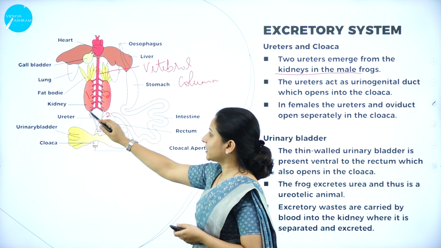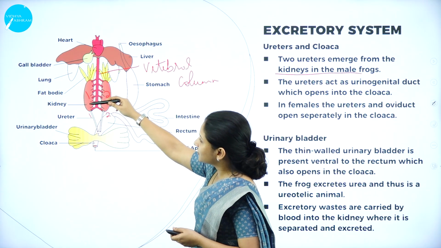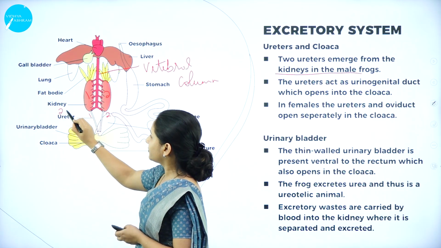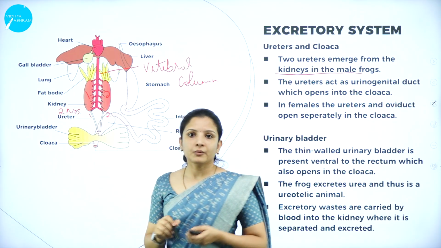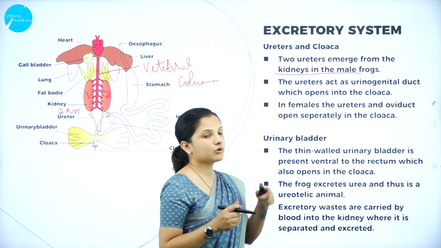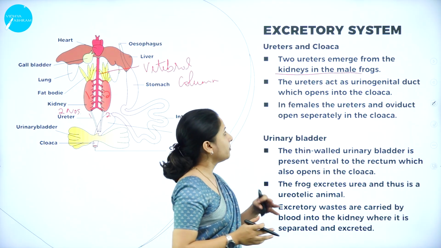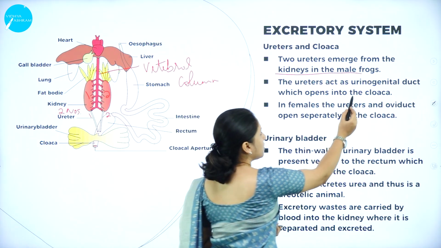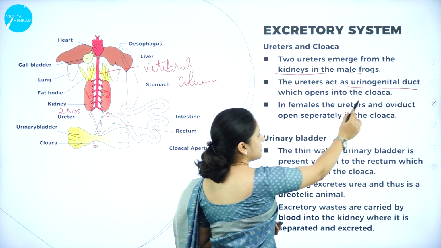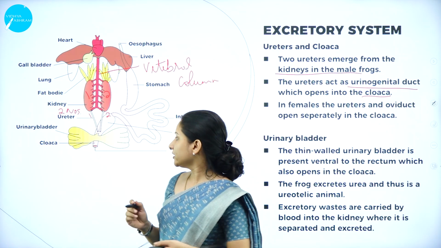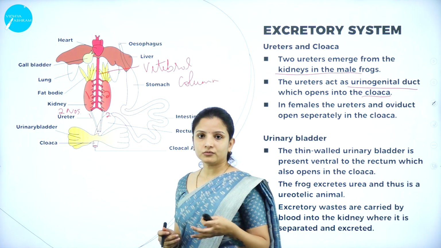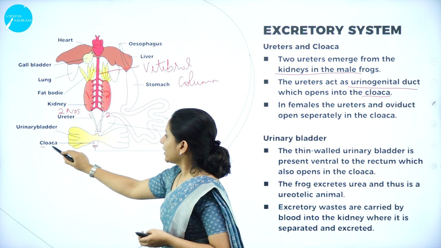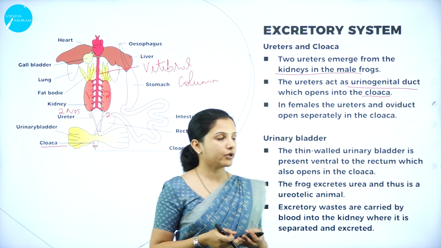They are located on either side, and right from the kidney is a tube-like connection which is called the ureter. So how many ureters are present? 2 ureters are present, and they emerge from the kidneys in the case of the male frog. The ureters usually function as a urinogenital duct which opens into the cloaca. As you can see here, it functions like a urinogenital duct and it opens into the cloaca. So this is the cloaca, that is the opening. It opens into the cloaca.